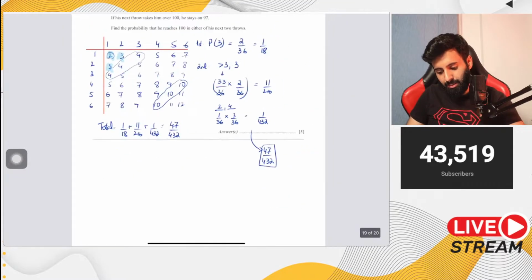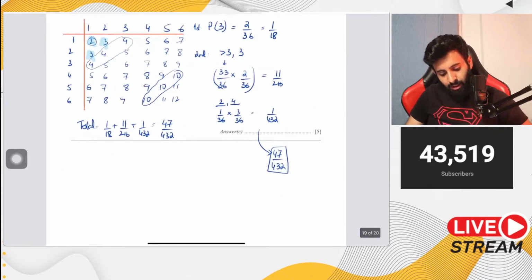Okay, मैं इस question की आपको एक summary दे देता हूँ. देखो, the way that he can win is that he gets a 3 in the first attempt. जिसकी probability हमने क्या निकाली? 2 upon 36, which is equal to 1 upon 18. And the other way that he can win is that he gets a score of more than 3 in the first attempt and then 3 in the second attempt. The probability of that is 33 upon 36 for more than 3 and 2 upon 36 for exactly 3. Okay, which turned out to be 11 over 216.